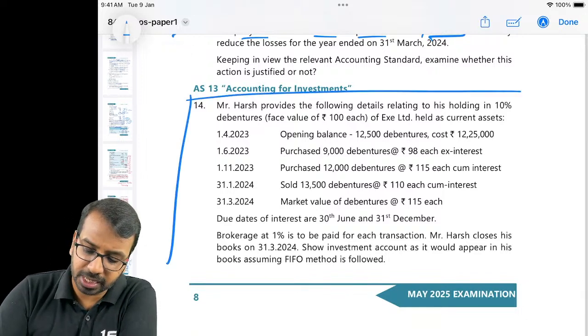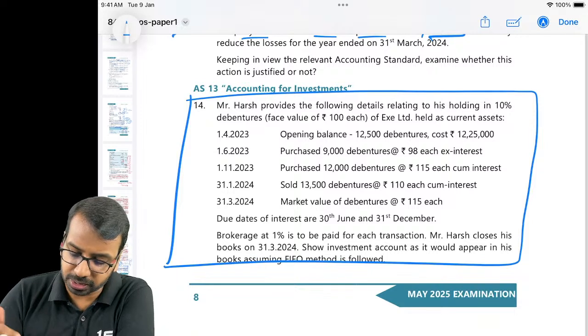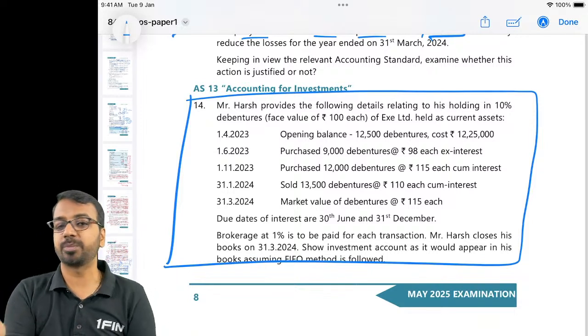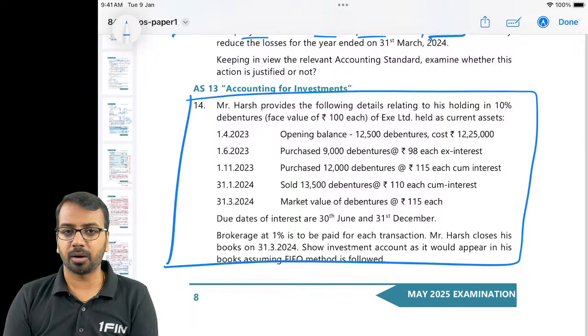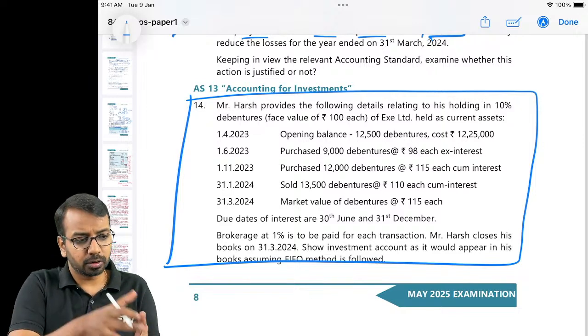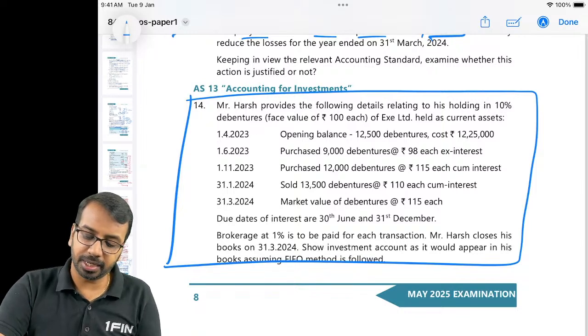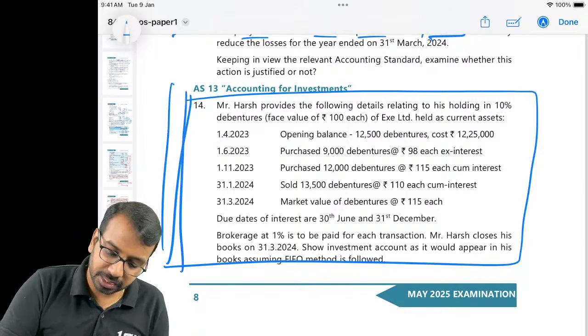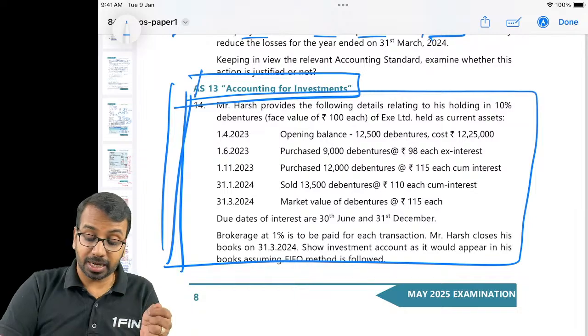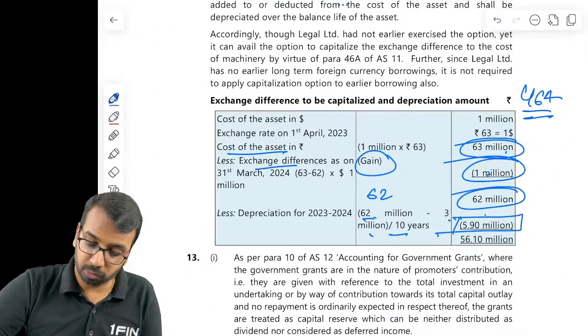Then this one is a standard question. You can solve it on your own. There is nothing I have to explain to you in this particular investment accounting. If you want, I'll also be uploading an investment accounting revision. There you can have a look at it, because in this investment accounting, the thing that I want to share with you is how to score marks.